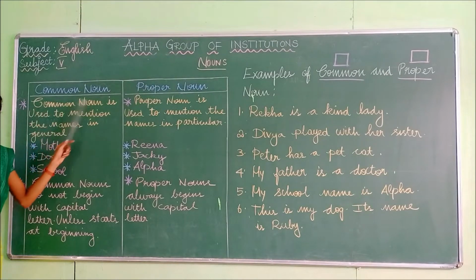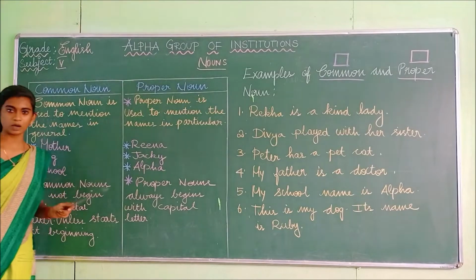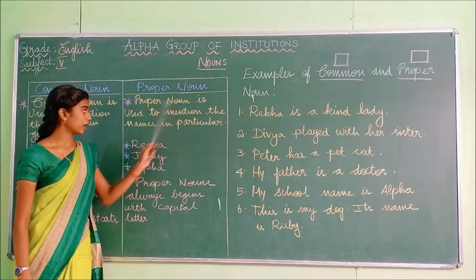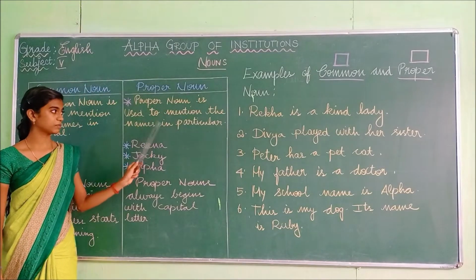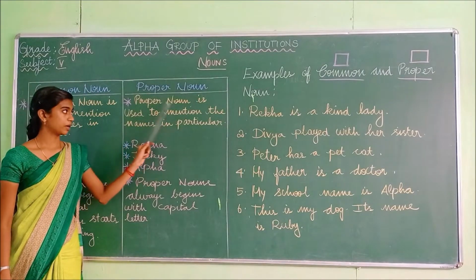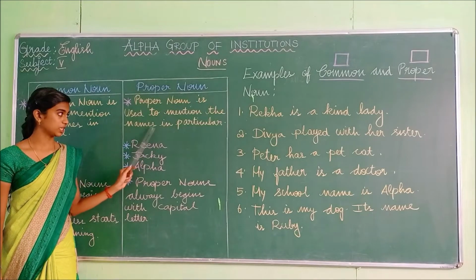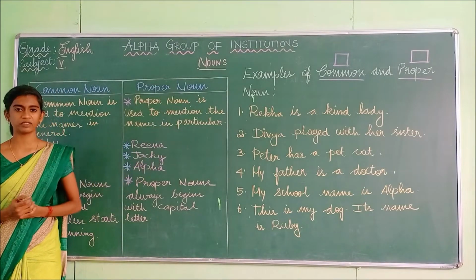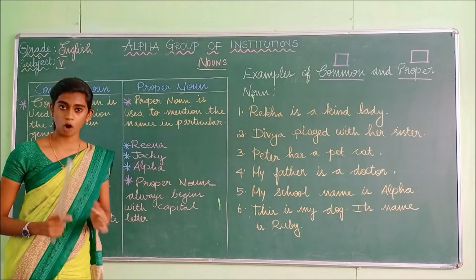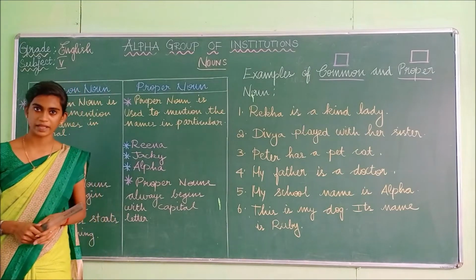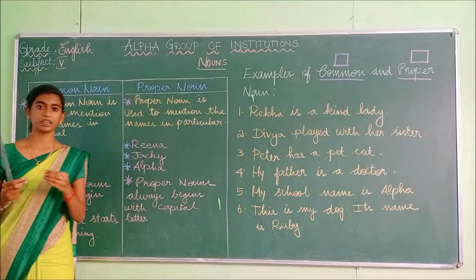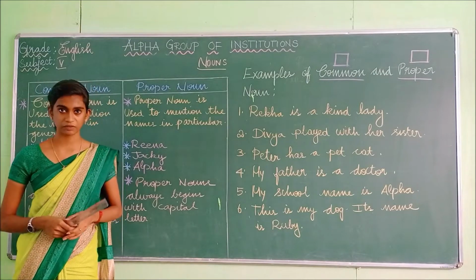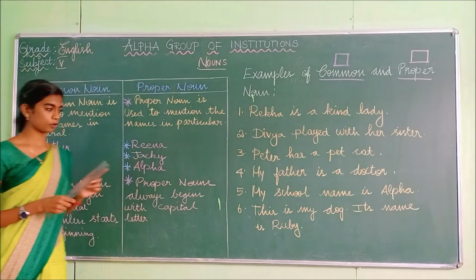Proper noun is used to mention the names in particular. If we mention the names in a common or general form, it's known as common noun. And if we mention a particular or specific name, that is known as the proper noun.